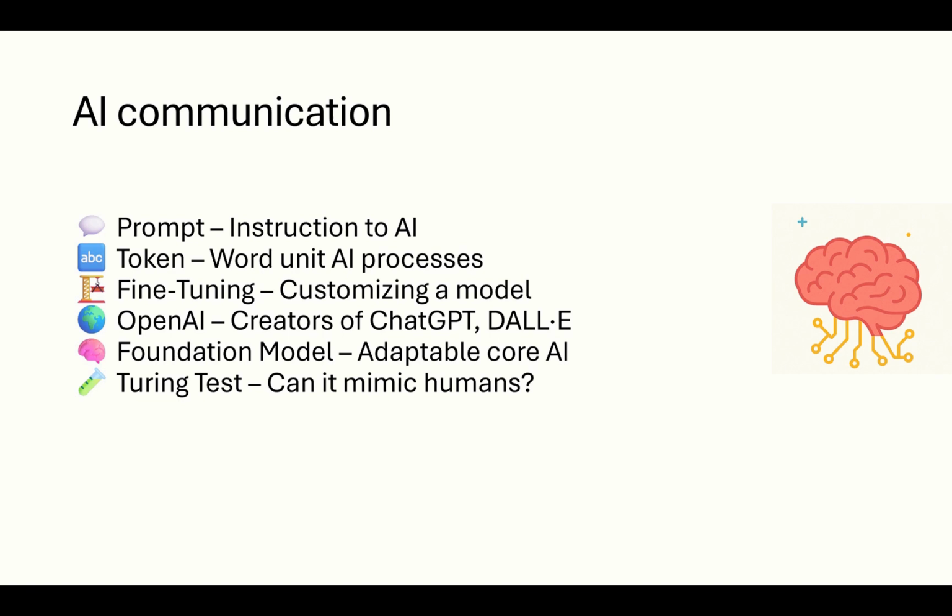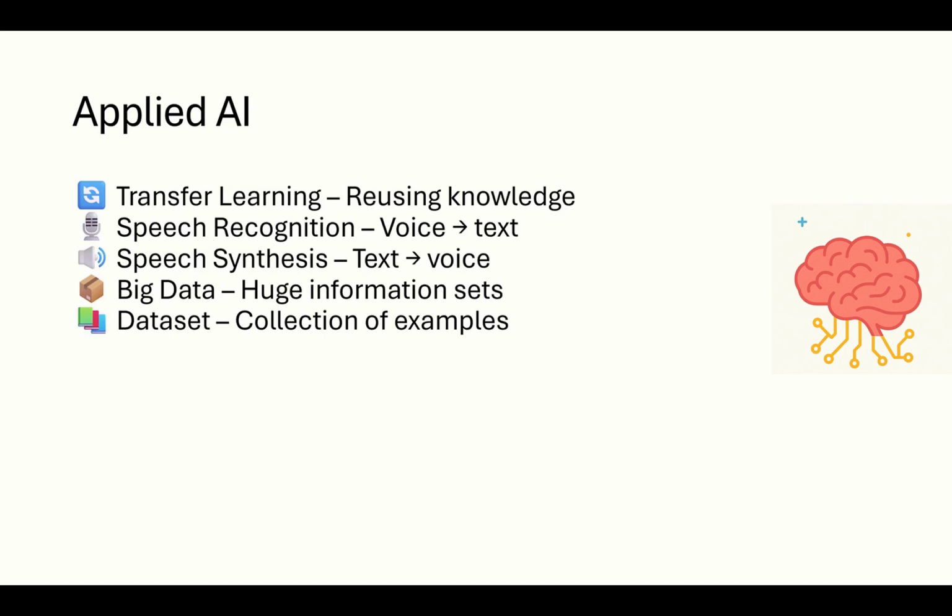Then we get into the applied AI. Let's see how AI applies its knowledge. Transfer learning is like using what you have already learned for a new subject. It saves time and data. Speech recognition converts spoken words into text, like voice typing or Alexa understanding you. Speech synthesis is exactly opposite. It turns text into spoken voice.